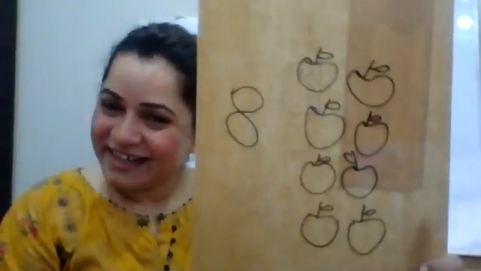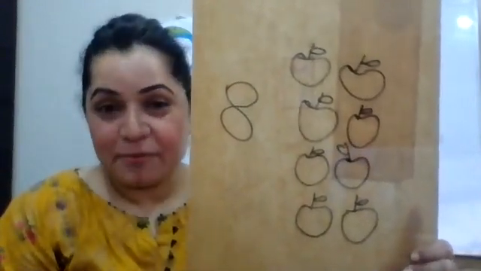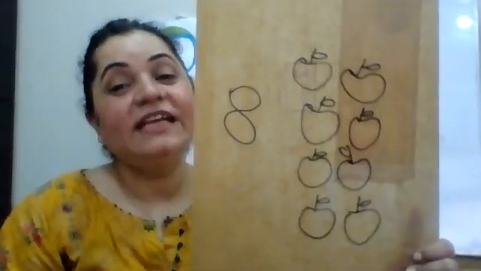So we both are very happy, right? So 8 is an even number. We can share equally and he is a good friend, right? 8 is an even number. That is great.